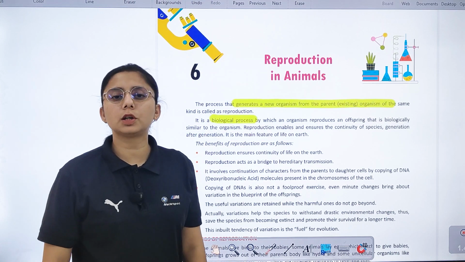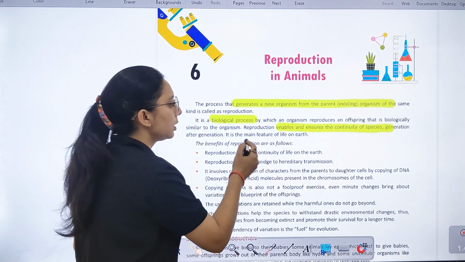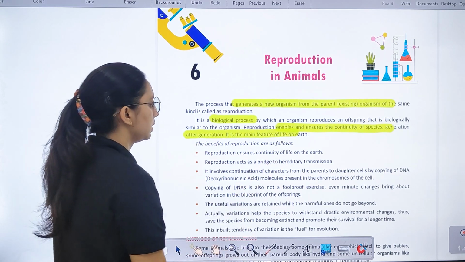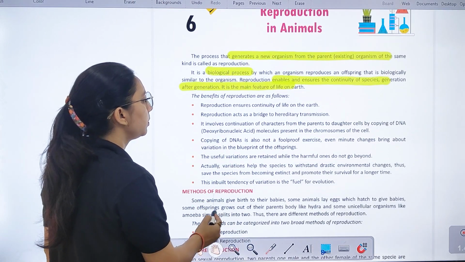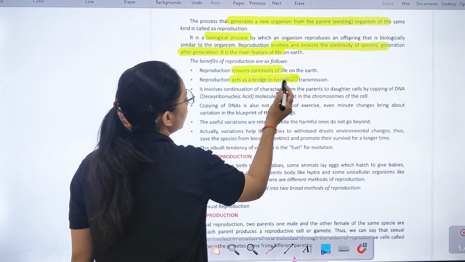जिसमें हम क्या reproduce करते हैं? Offspring of the same kind, which is biologically similar. It enables and ensures continuity of species generation after generation. What are its main features? Reproduction ensures continuity of life on earth. Right? It acts as a bridge to heredity.